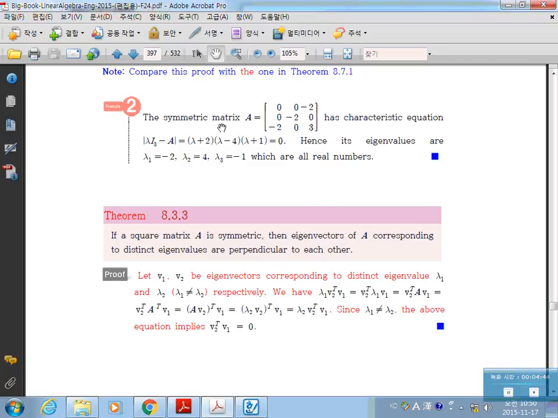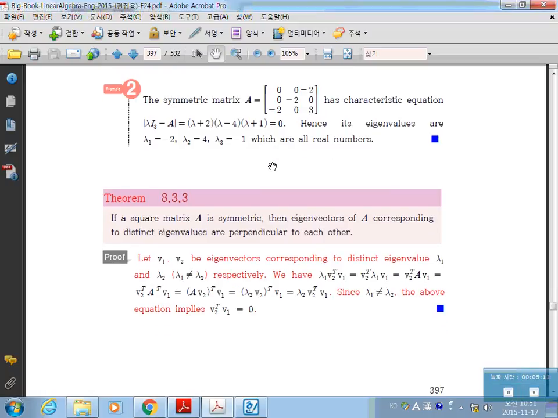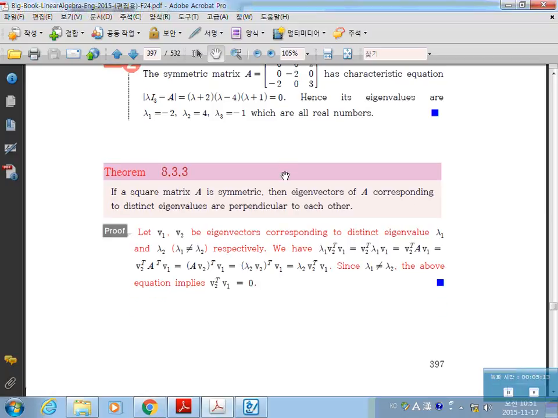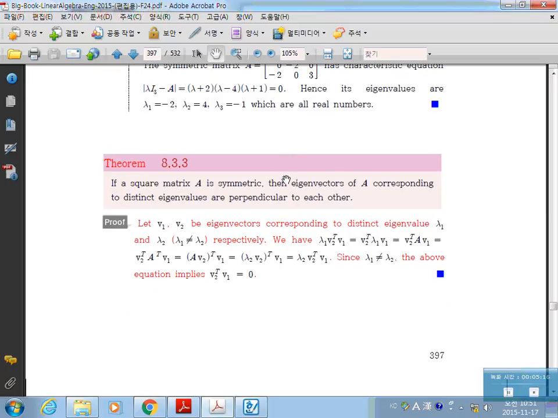Anyway, let A be a symmetric matrix like this. Then its characteristic equation is given like this. Then as you see, the eigenvalues are all real. One interesting thing is that this is a symmetric matrix. If you have a symmetric matrix, you will always have eigenvalues which are all real numbers. That all happens because of the previous theorem.